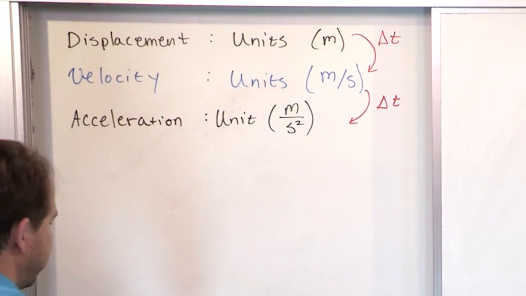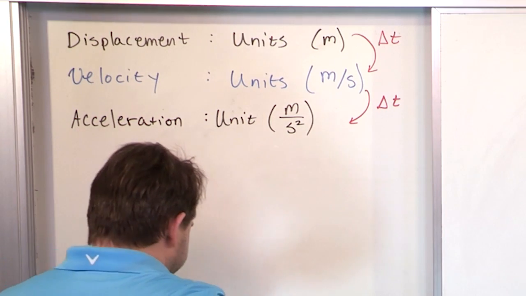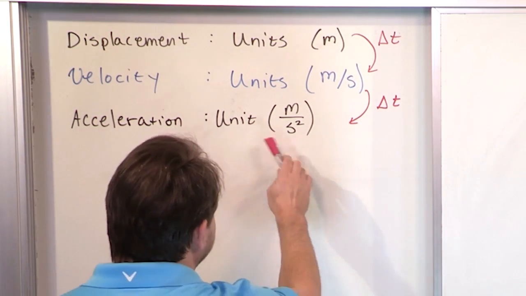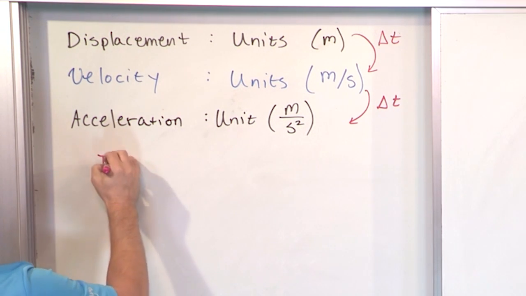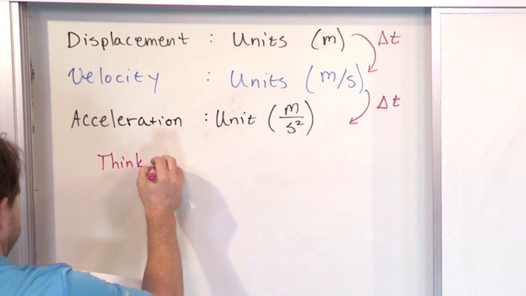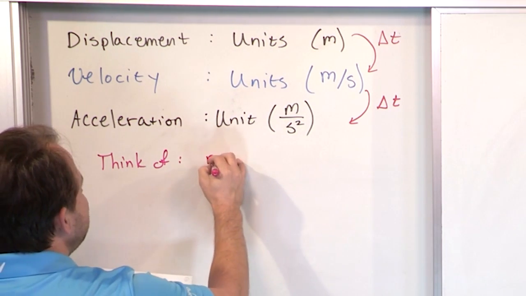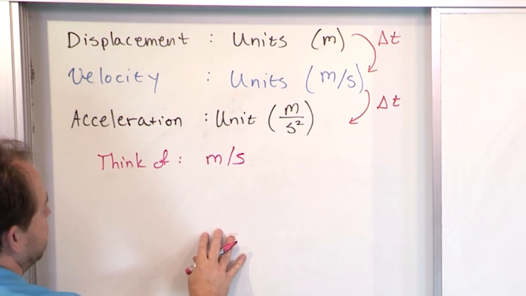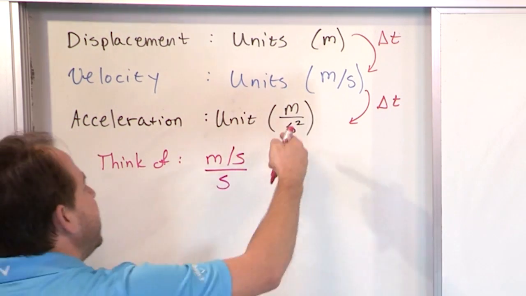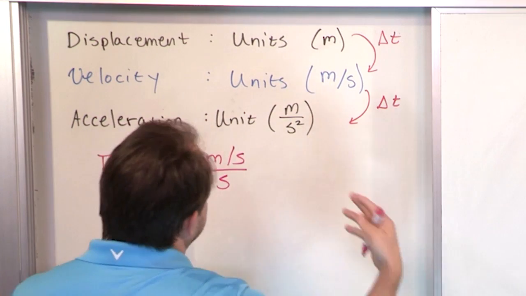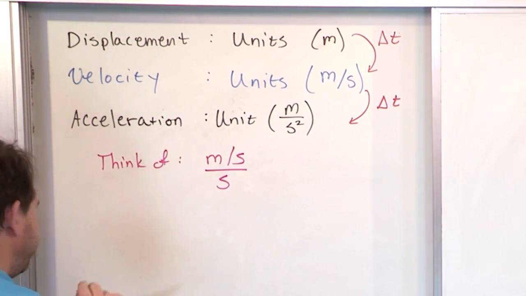And then we'll move on to more equations later. So instead of thinking about this as meters per second squared, start to think about it like this. Instead of meters per second squared, think of it as meters per second on the top of the fraction, that's a velocity, per second. In other words, don't think of it initially as meters per second squared. Think of it as meters per second per second. That's what's going on here.